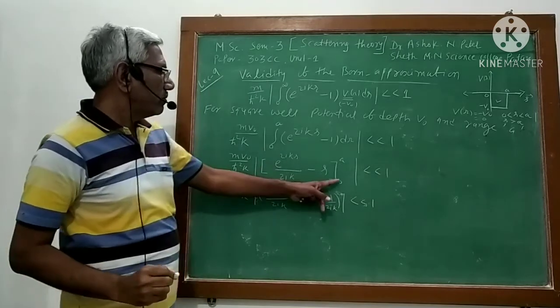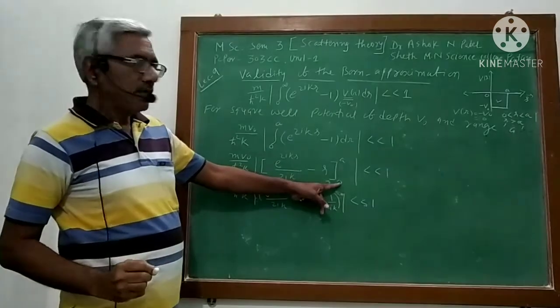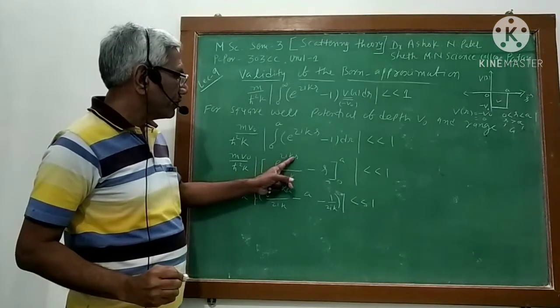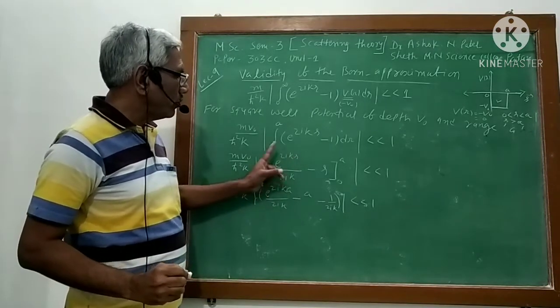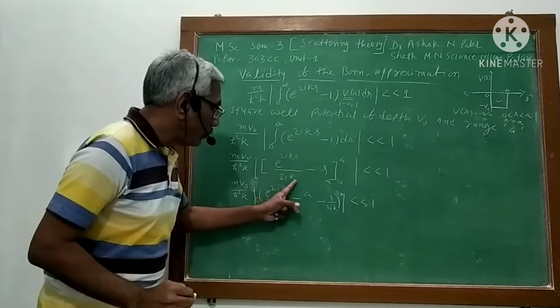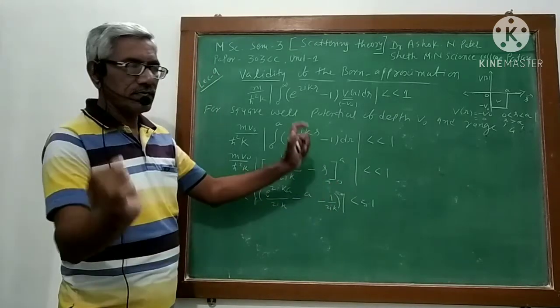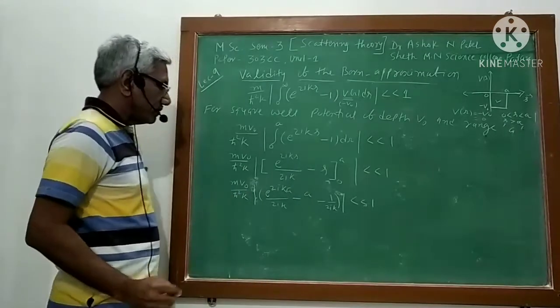So here for this limit, minus of this, e raised to 2ik times 0 means e raised to 0 means 1. So 1 upon 2ik will be there, and the 0 over here is 0.